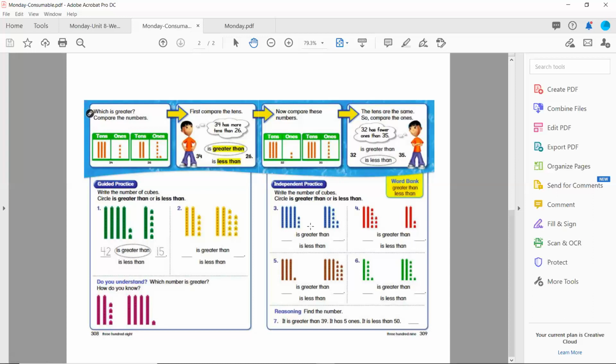Let's go over here to this page. For 3, 4, 5, and 6, you're going to write the number of cubes, circle which one is greater or is less than, okay? It's kind of the same thing we just did on number 1 and 2. Down here for reasoning, number 7, it says find the number. So this is like a little riddle. It is greater than 39. It has 5 ones and is less than 50. So what is the number?